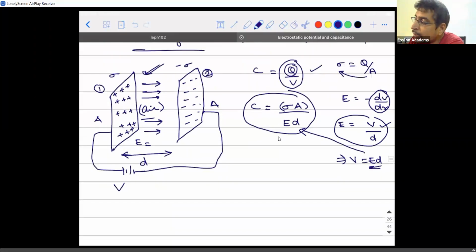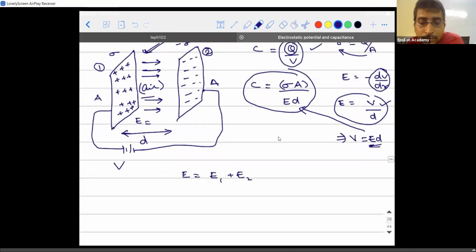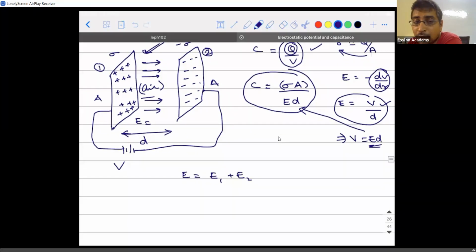Now we are going to calculate. So what is the value of electric field here, guys? Electric field due to the first plate plus electric field due to the second plate. Why did I add them? Because they both are in the same direction. Observe, I didn't write it in vector form.